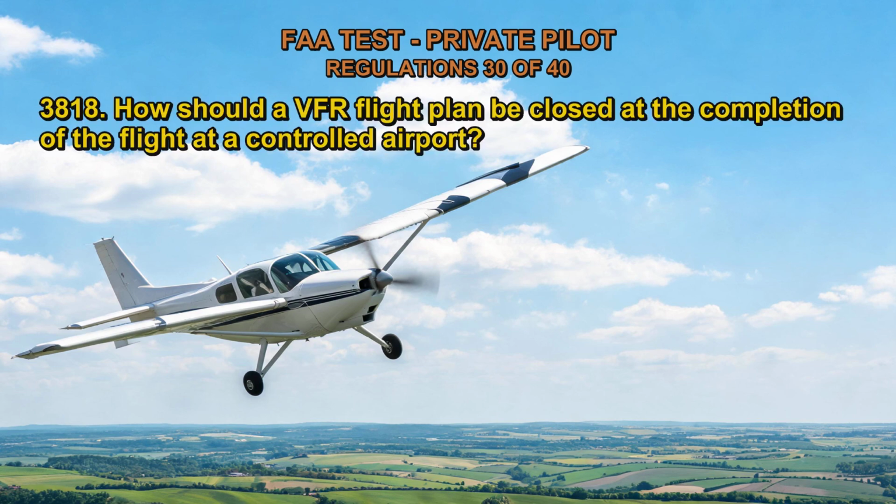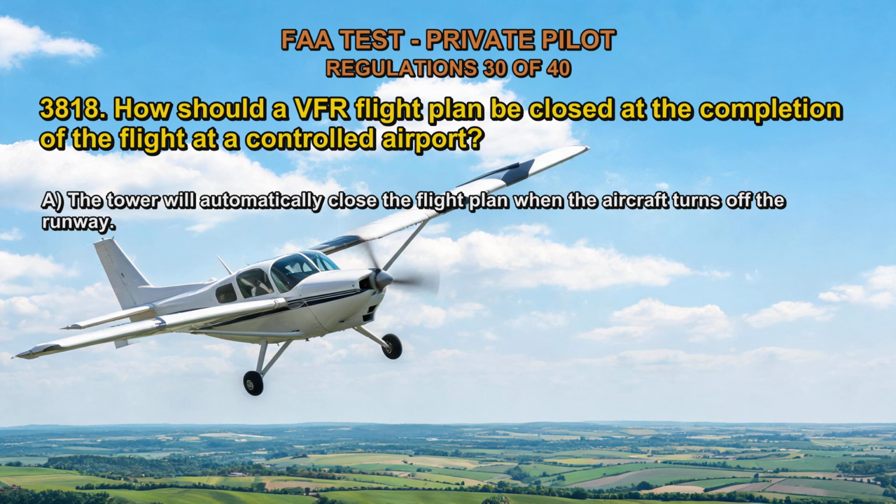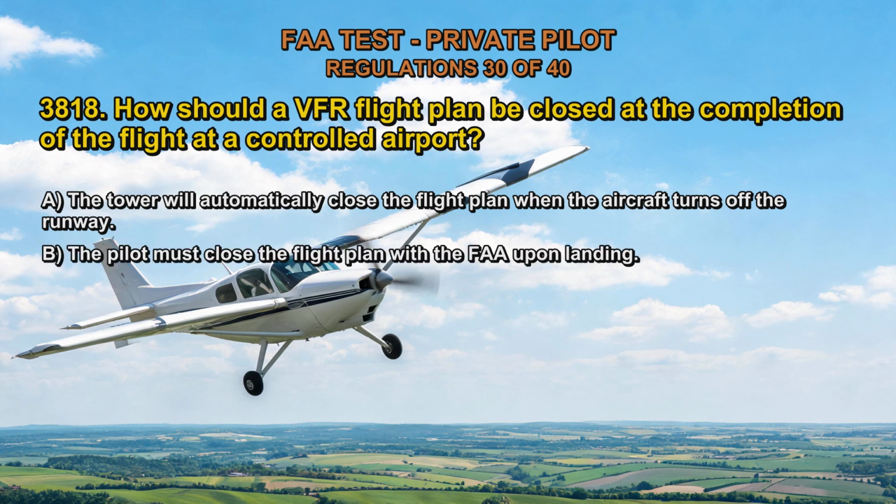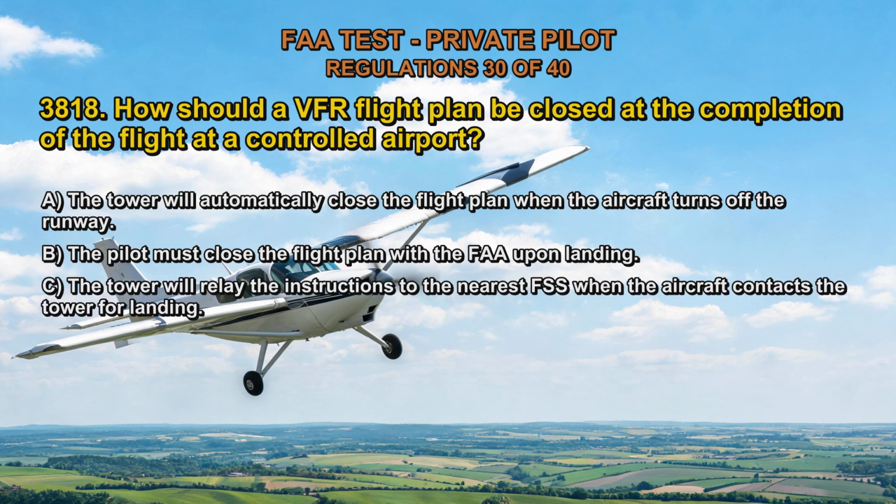3818. How should a VFR flight plan be closed at the completion of the flight at a controlled airport? A. The tower will automatically close the flight plan when the aircraft turns off the runway. B. The pilot must close the flight plan with the FAA upon landing. C. The tower will relay the instructions to the nearest FSS when the aircraft contacts the tower for landing.